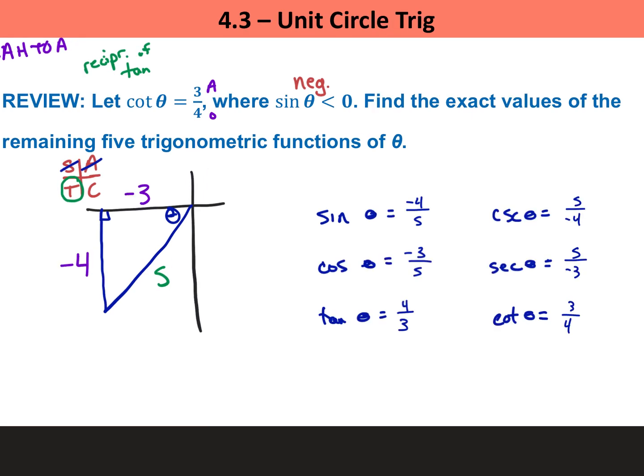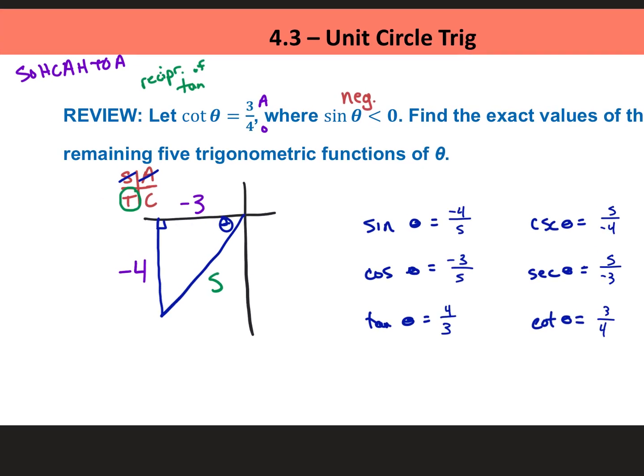All right, and there are our remaining trig functions, the other 5 that we didn't know, along with the one that we knew. Okay, so just watch out for tangent and cotangent. They get tricky in the third quadrant because that negative divided by a negative cancels out and makes a positive ratio.